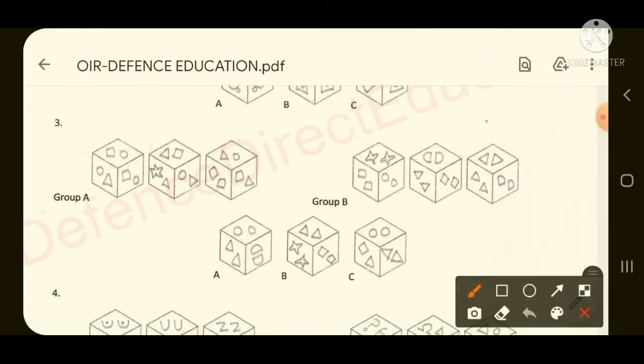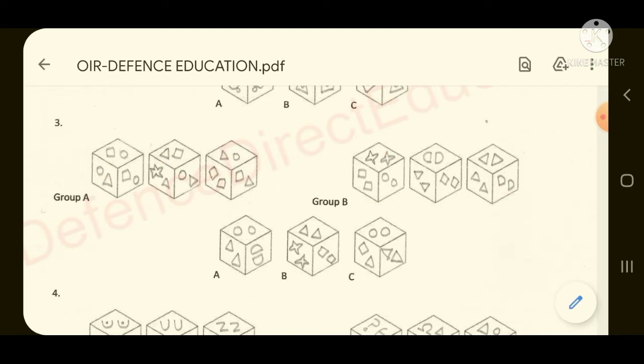If you just observe this next question very clearly, you will find that group A has two figures in every face. Like in this face, this face has got two pictures. Both the pictures are different. Like one rectangle, one triangle, and one star-like shape, one circle, one triangle. Similarly if you see group B, here both the pictures are same. Like here one star, then here also the same star is there. If you see one triangle, here the same triangle is here. If you see one D-like shape, the same D is written here.